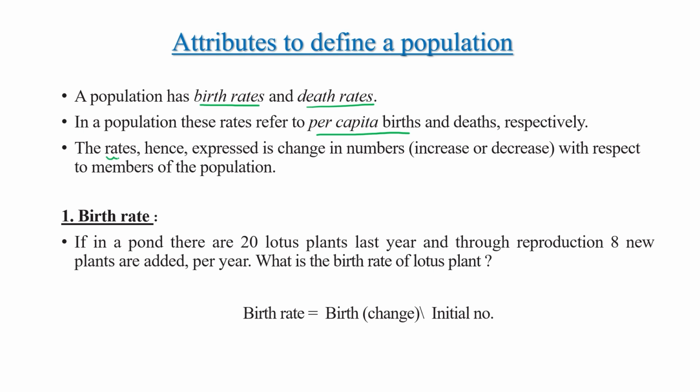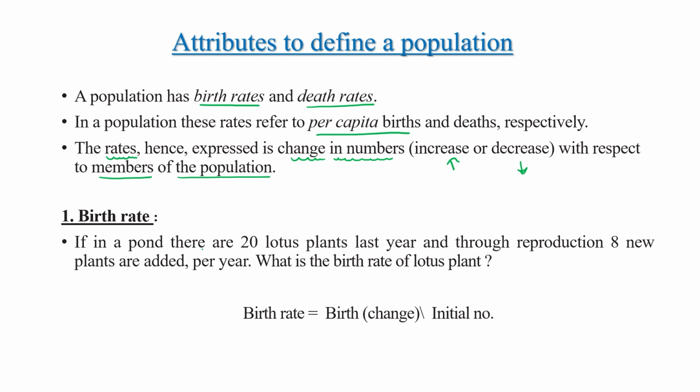Rate means change in number, which may increase or decrease with respect to the total number of population in a given time.